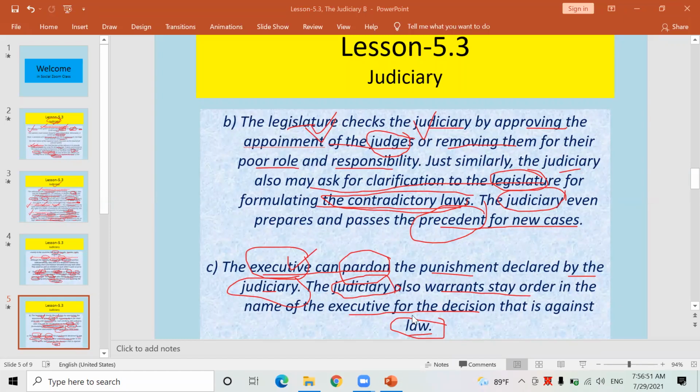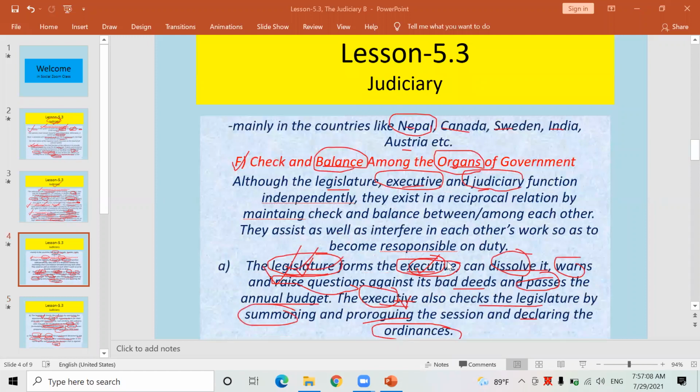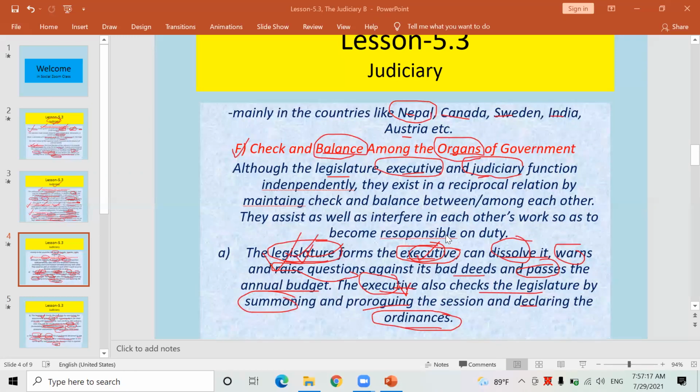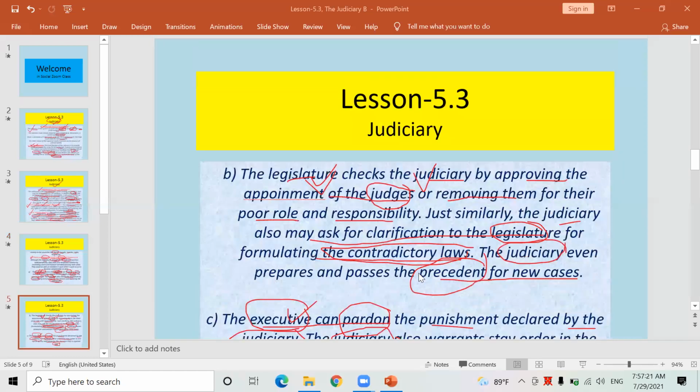They control each other. The executive controls the judiciary, the judiciary controls the executive. The legislature controls the judiciary, the judiciary controls the legislature. The judiciary and legislature control the executive, and the executive controls the legislature. It is called check and balance relation among the three major organs of the government. These are also the other powers and functions of the judiciary.